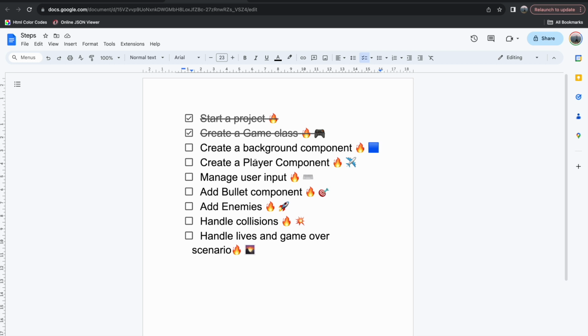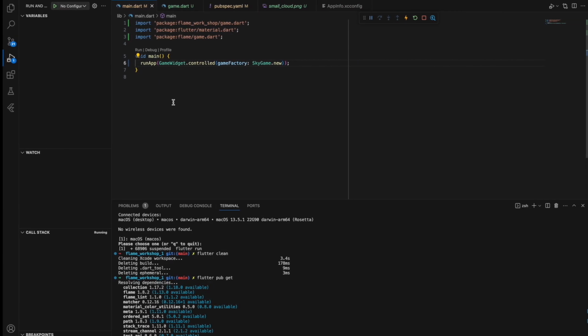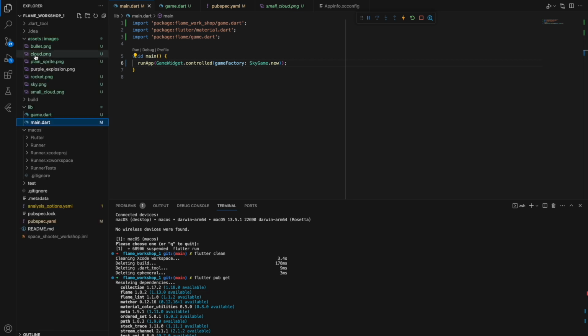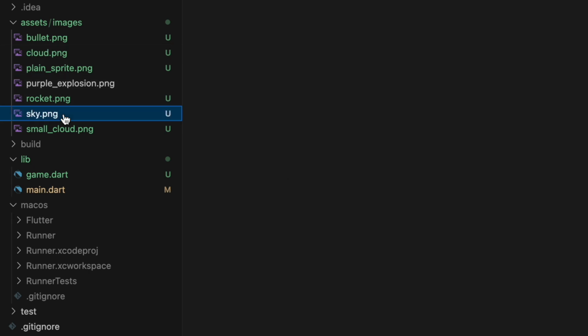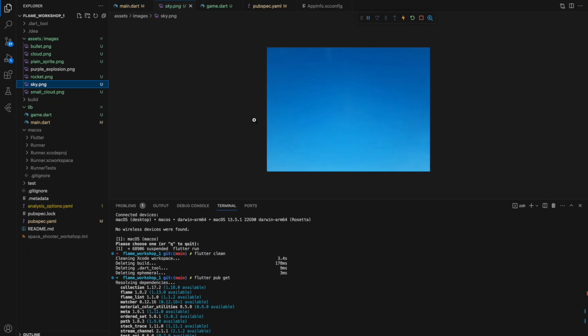Now we would need to create a background component. Imagine a cake. There are different layers, and our bottom layer is our background, and we will add other layers and other components on top of the background. So it's pretty easy and straightforward as well. For that, we already have our assets here. We have two clouds, and we have a sky, which is just a blue rectangle, but it's basically a sky, so there is a nice gradient here.